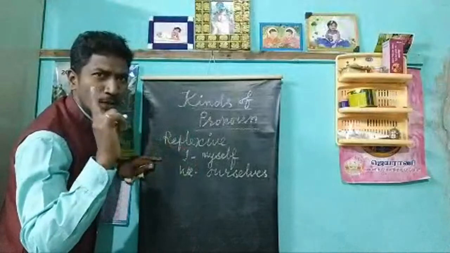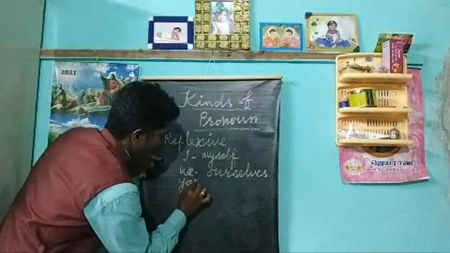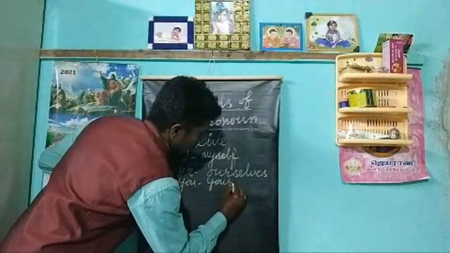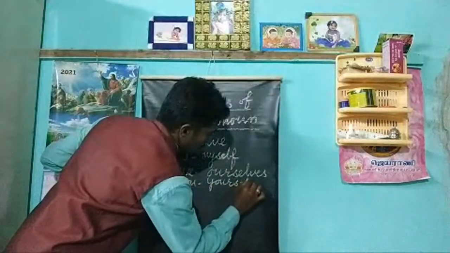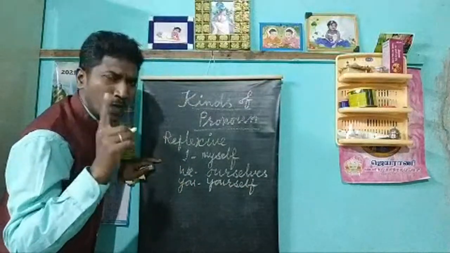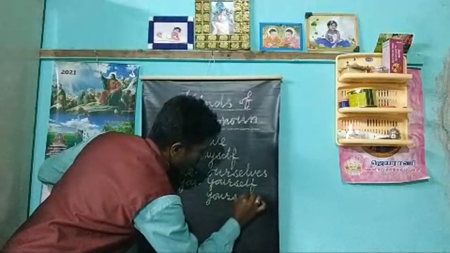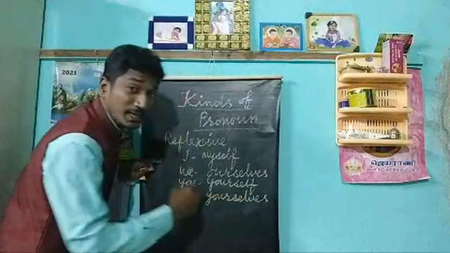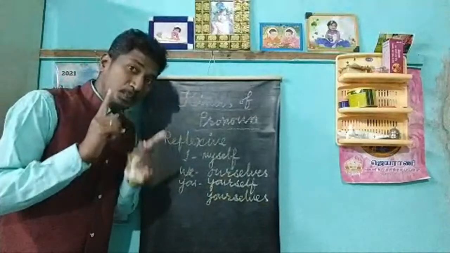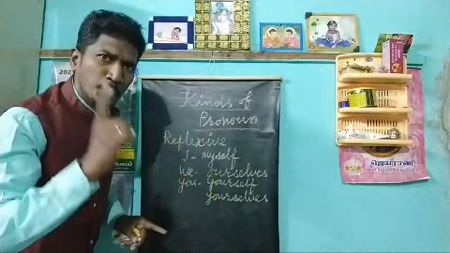It should be written together, ourselves. You, yourself. And when we are using the plural, we have to write yourselves. But when we are using the singular, we use yourself. As we have used ourselves, yourselves for the plural.